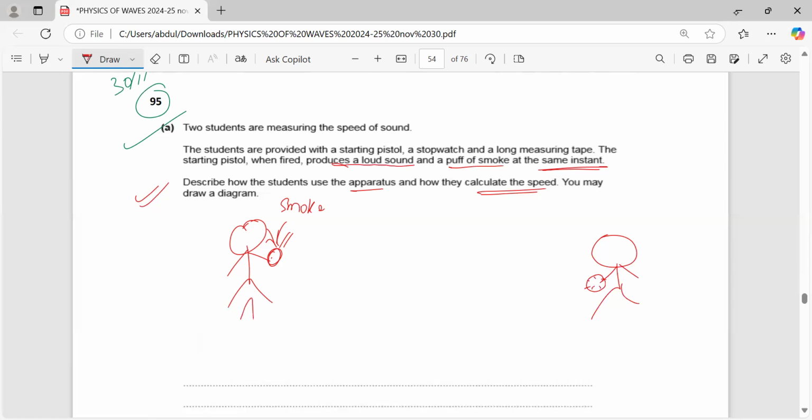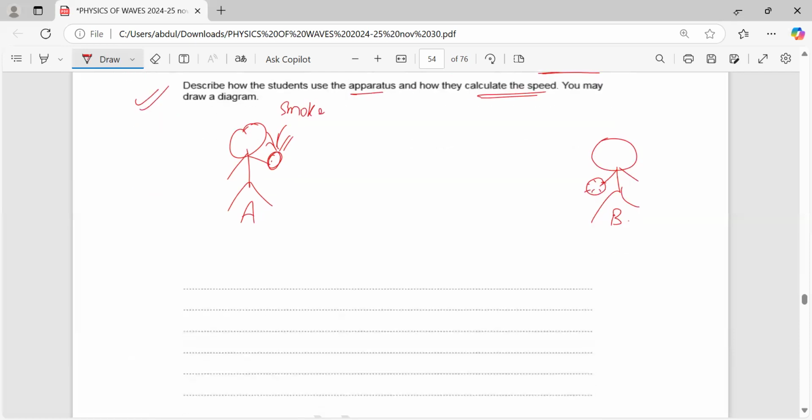Now let's suppose this is student A and this is student B. So when the pistol is fired, a loud sound and a puff of smoke are produced at the same time. I'm writing the answer now, and if anybody has any confusion, you will ask me.